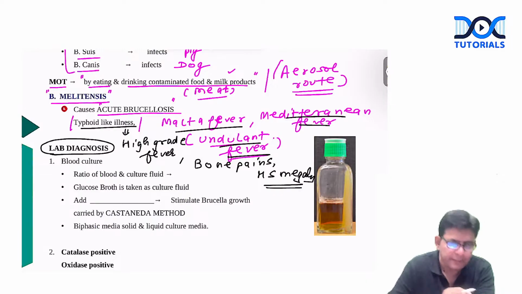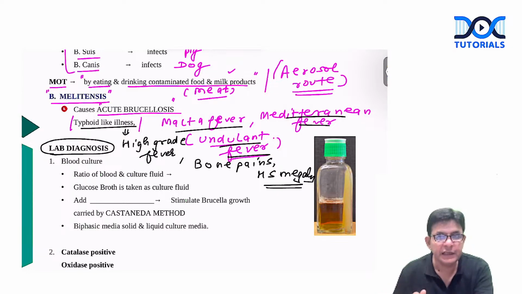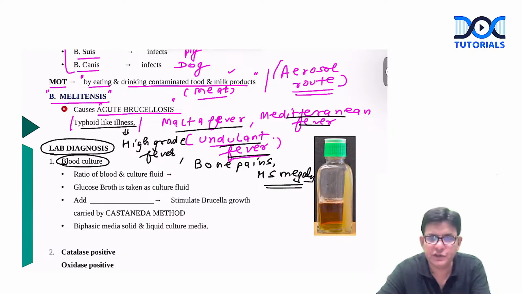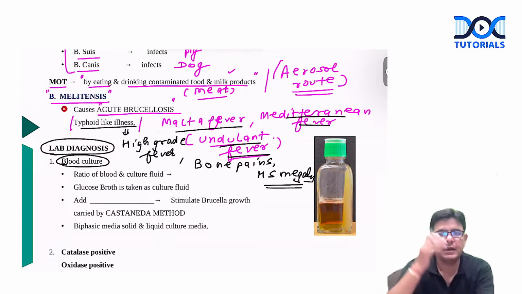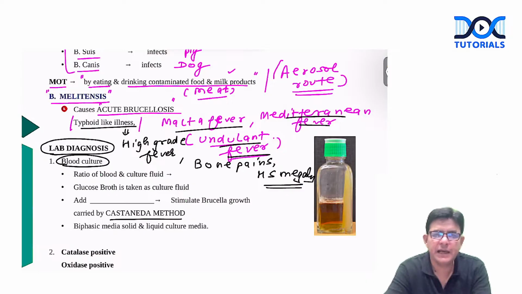and you will focus upon the lab diagnosis. In the lab diagnosis, the investigation of choice revolves around the blood culture. And in brucellosis we used to say the classical way of blood culture we used to do, that is the Castaneda method, as it is written also there. What is Castaneda method?